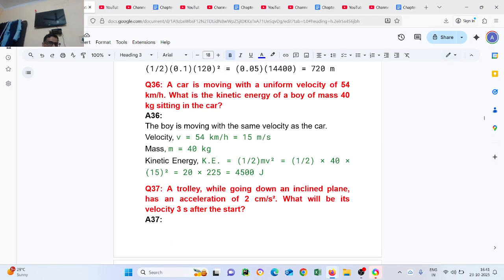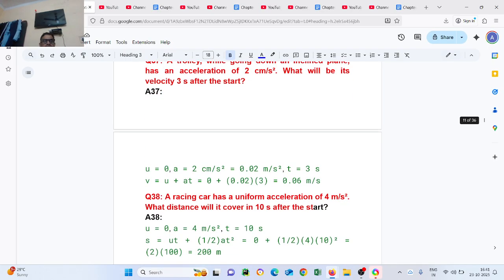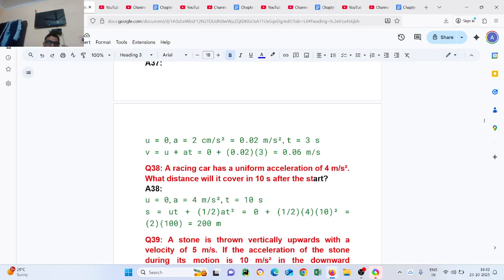Question number 37. A trolley while going down an inclined plane has an acceleration of 2 centimeter per second square. What will be its velocity 3 seconds after the start? u equals 0, a equals 2 centimeter per second square, equals 0.02 meter per second square, t equals 3 seconds. v equals u plus at, equals 0 plus 0.02 multiplied by 3, equals 0.06 meter per second.